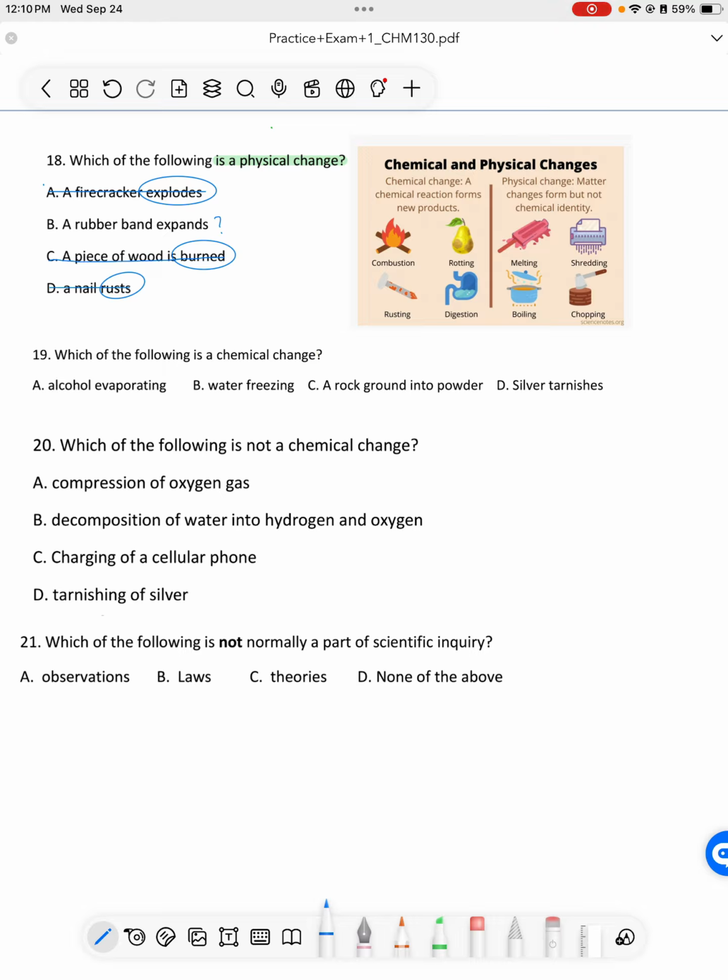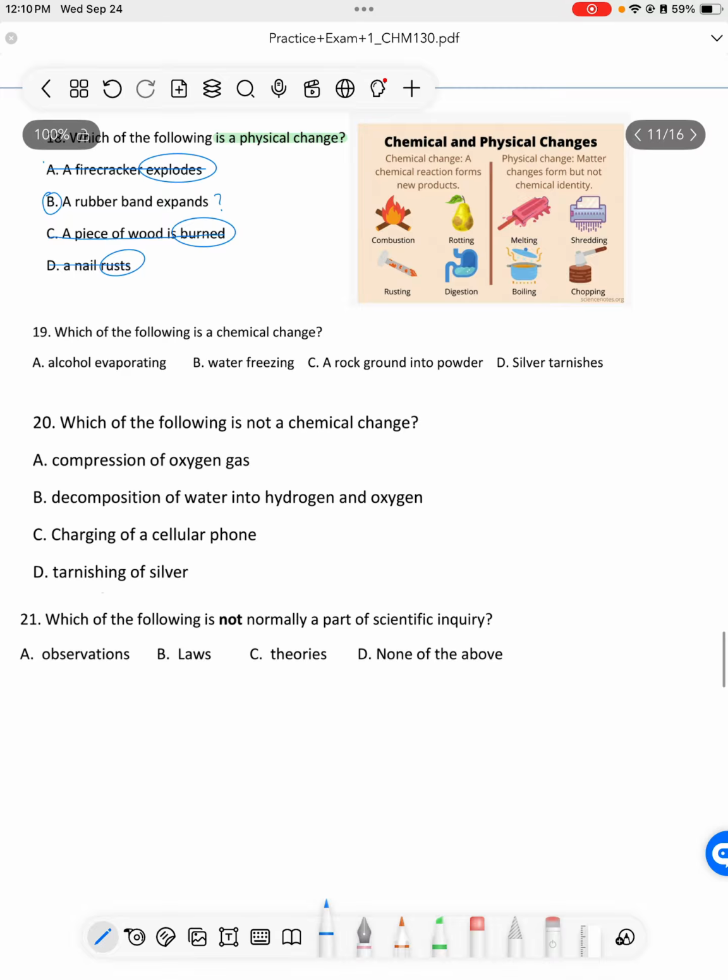So by eliminating the three that I knew were not physical changes, I can pick the rubber band expanding. And I guess it's a little obvious that a rubber band is not changing its chemical composition when we're just pulling it and letting it go. It's just changing its shape a little bit.